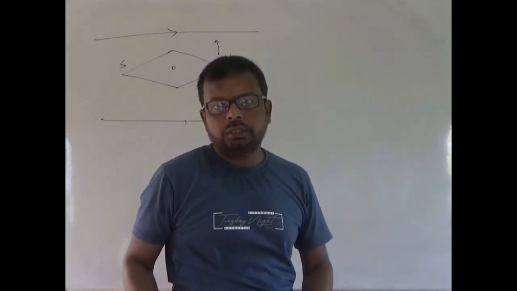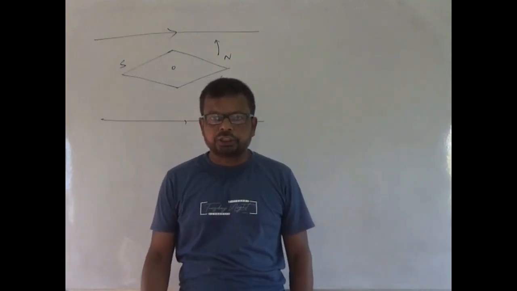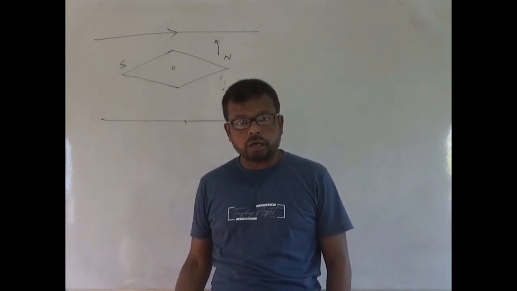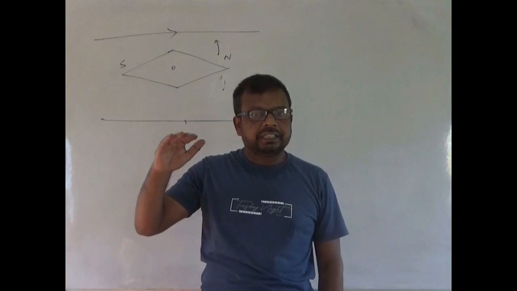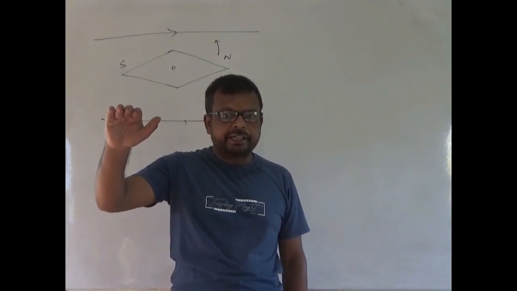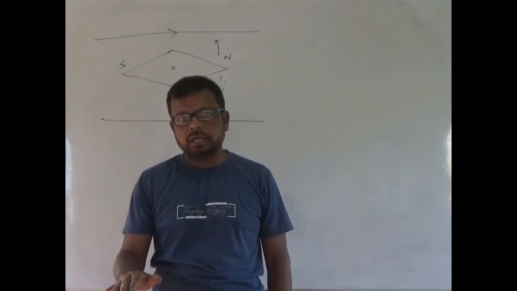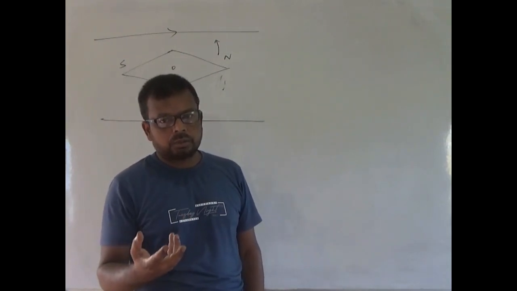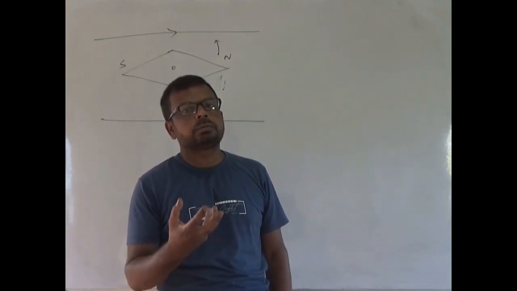That means we are going to say that the deflection of the needle was found to be in the opposite direction. If we reverse the current direction, or reverse the position, that means if the current carrying conductor is above the magnetic needle, reversing means it will be placed below the magnetic needle. That means the deflection of the needle was found to be in the opposite direction.